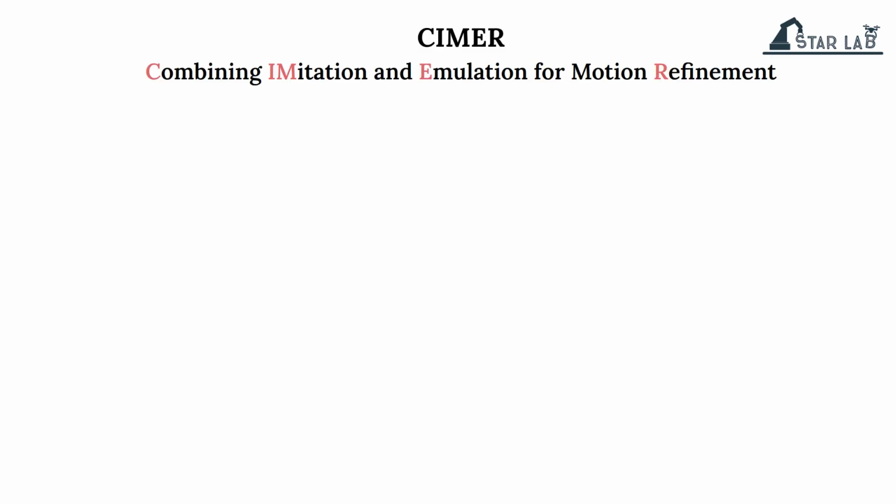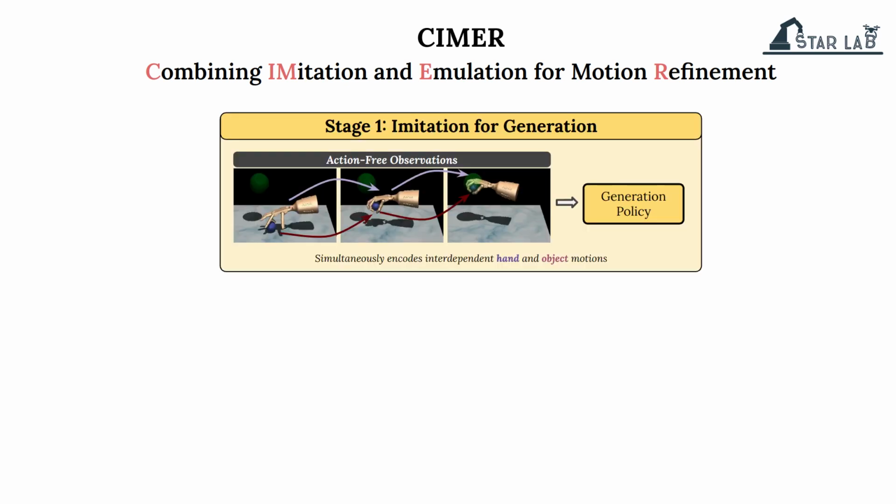We contribute a novel two-stage framework named SIMR, short for Combined Imitation and Emulation for Motion Refinement. The first stage is imitation. SIMR encodes the interdependent motion of both the robot hand and object from observation into a structured dynamical system that acts as a reactive motion generation policy. We leverage operator theory to efficiently learn a reasonable motion prior for a given initial condition. Even though we don't have action labels, we can accurately learn how the object is supposed to move. This is similar to what humans learn from watching Cristiano Ronaldo.